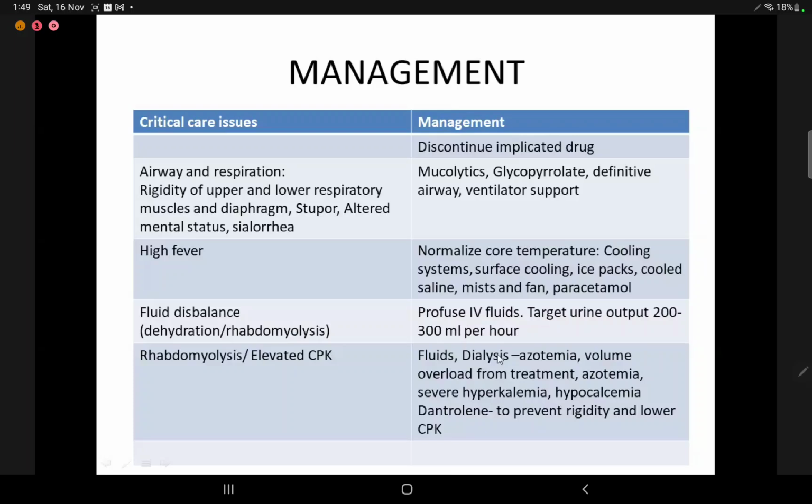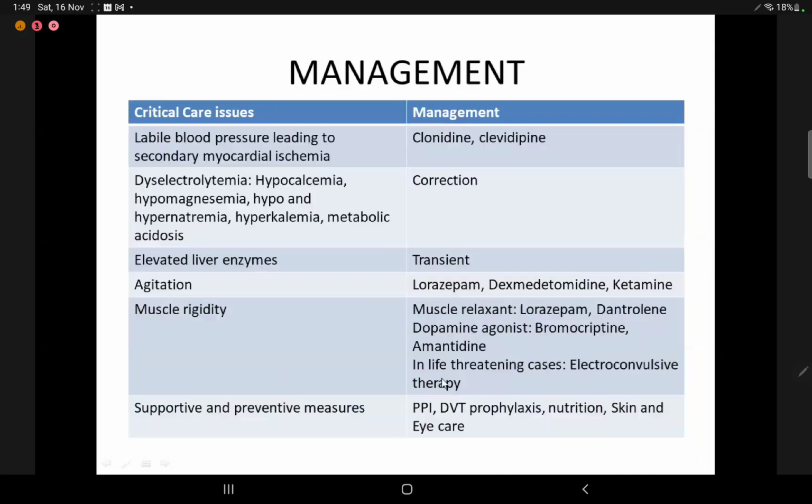We will target a urine output of 200 to 300 ml per hour. There might be rhabdomyolysis with elevated CPK. We'll give fluids. We'll dialyze if there is azotemia, volume overload from treatment, severe hyperkalemia, hypocalcemia, and we'll give dantrolene to prevent rigidity and to lower CPK. There might be labile blood pressure leading to secondary myocardial ischemia. We'll use clonidine and clevidipine for that.